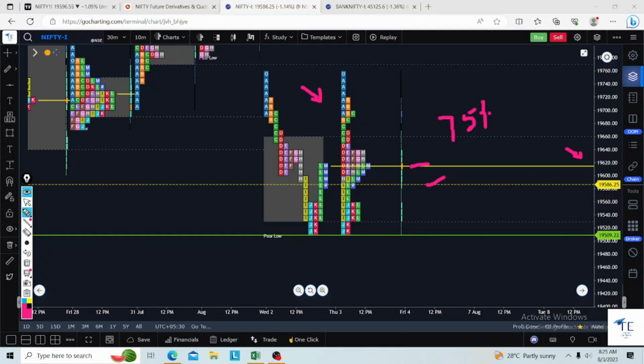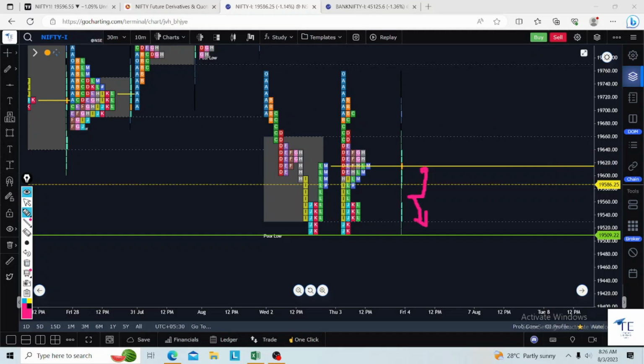This POC also gives you the time information. All the time yesterday the people were much interested, there was a good transaction at this particular level. Yesterday the market spent about 3.5 hours at this price level 19,620. Simple. If the market opens flat, this territory works as supply, this territory works as demand.